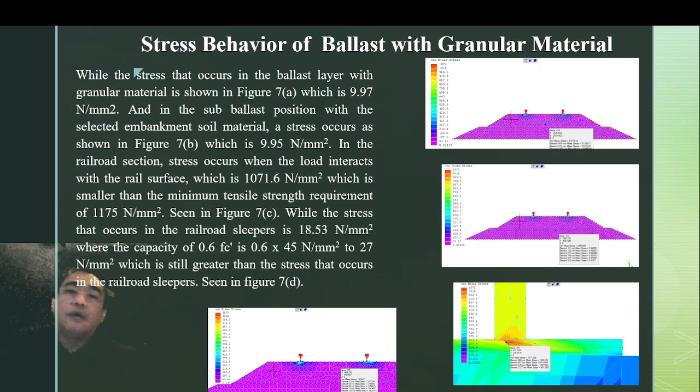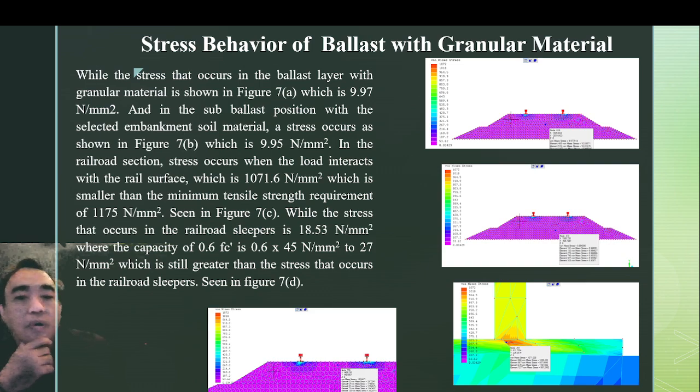This is the stress behavior in ballast with granular. In the subballast position with selected embankment soil, the stress that occurs is 9.95 Newton per millimeter square.